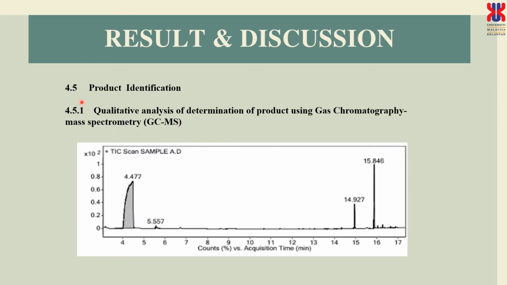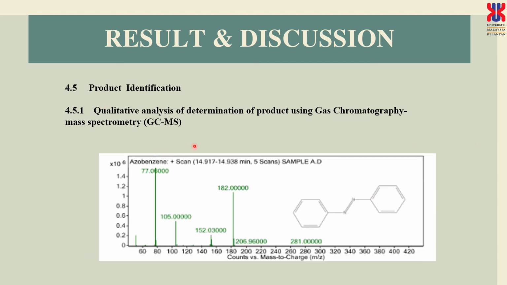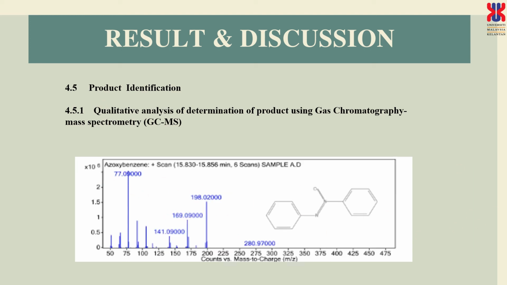Alright, this is the last method, which is the product identification. So we can see that this is the GCMS chromatography peak here. There are four important peaks here, the first one is the solvent, and this is the internal standard. And we can see that there are three peaks at retention time 5, 14, and 15. From the product identification, we can see that the products are azobenzene and azoxybenzene.